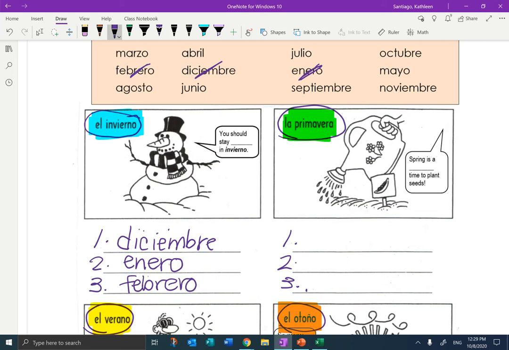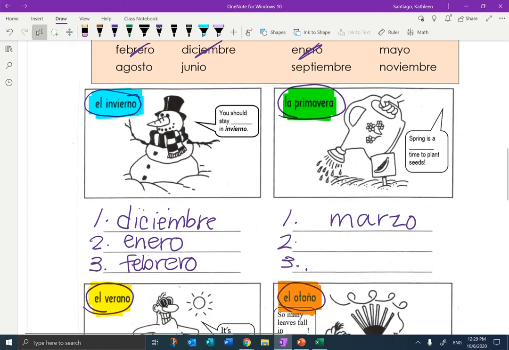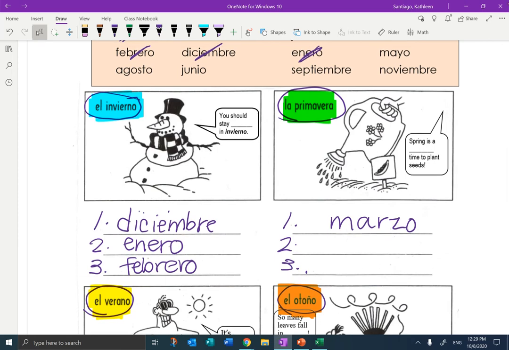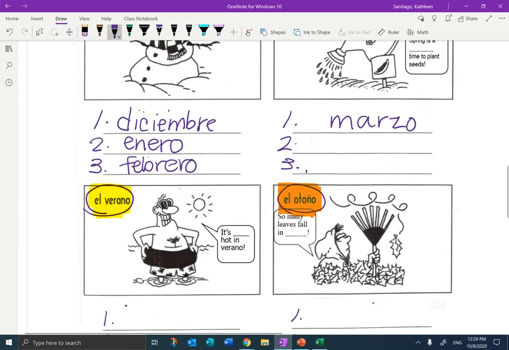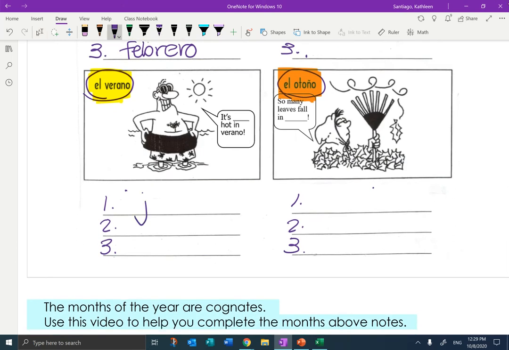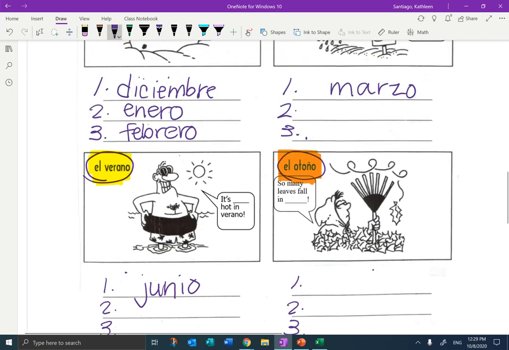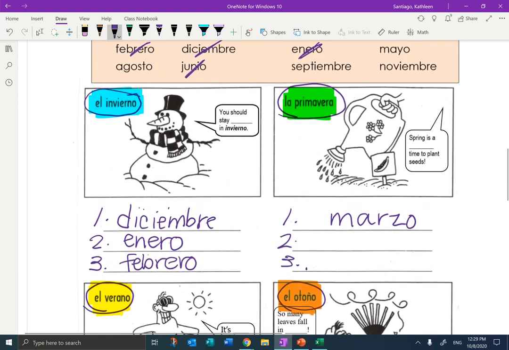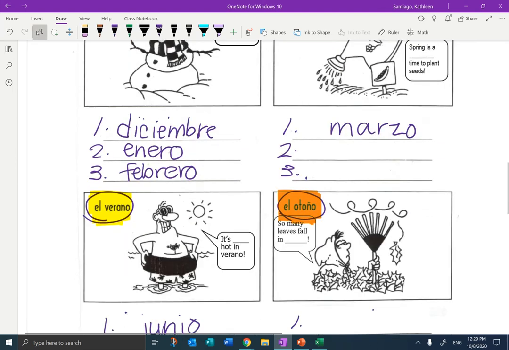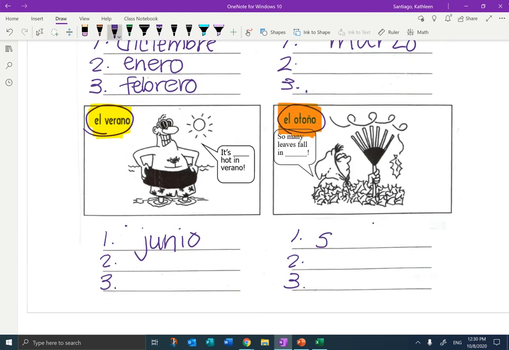What are the 3 months in la primavera? Well, the first one is marzo. I'm going to cross that off, and I'm going to let you finish the next 2. I'm going to jump down to verano. What's the first one in verano? Junio. So here I'm going to write junio. Then otoño, what's the first one in otoño? It is septiembre. So I'm going to write in septiembre.